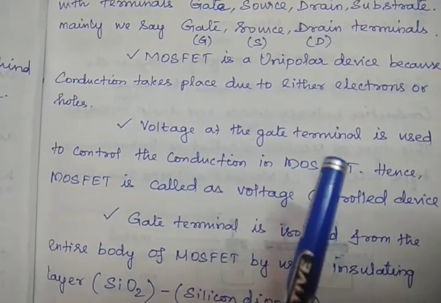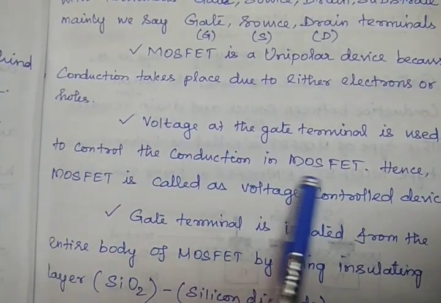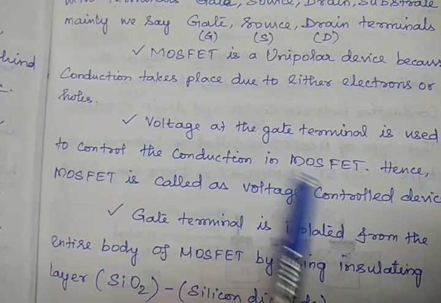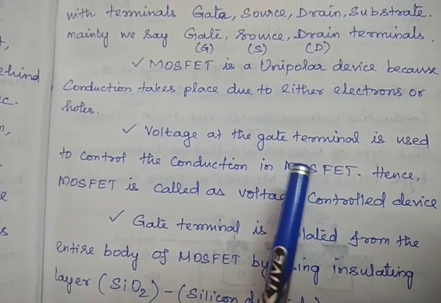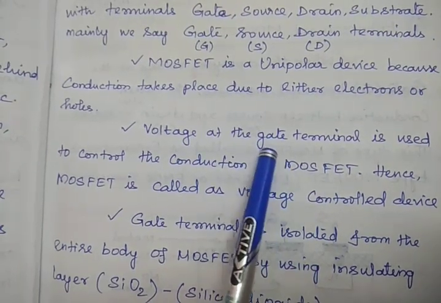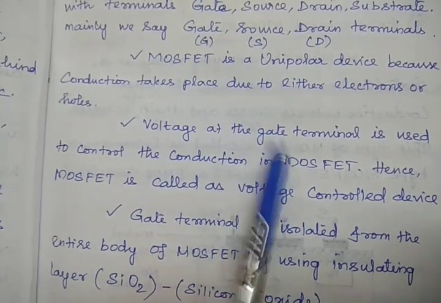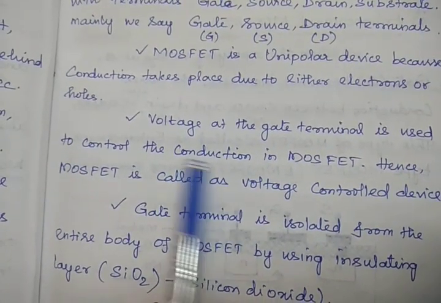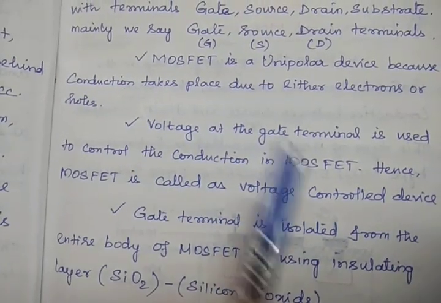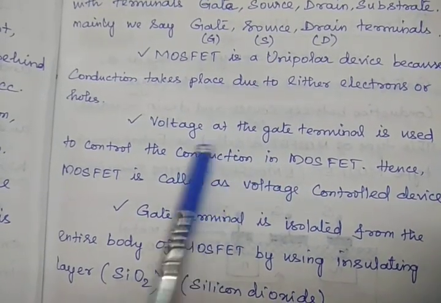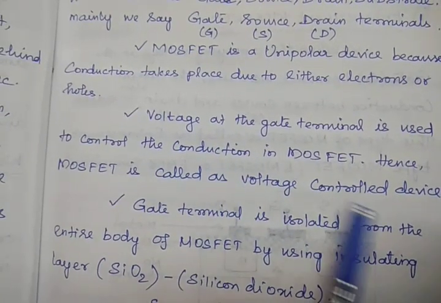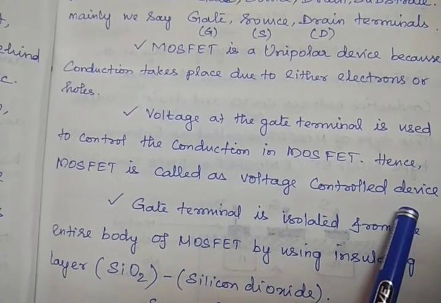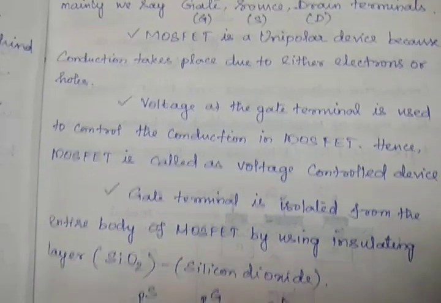Voltage at the gate terminal is used to control the conduction in MOSFET. Already I told you why MOSFET is a voltage control device, because the gate input voltage is used to control the output, or we can say control the conduction in MOSFET. So hence MOSFET is called a voltage control device. Right?